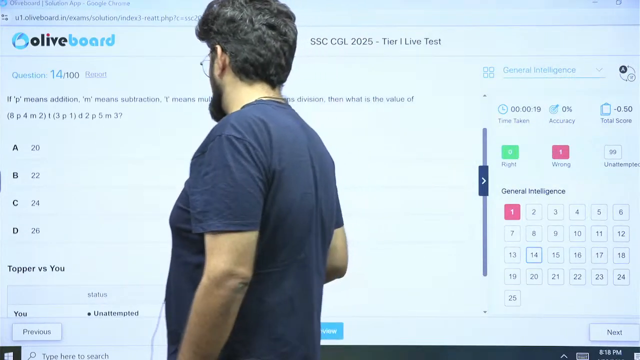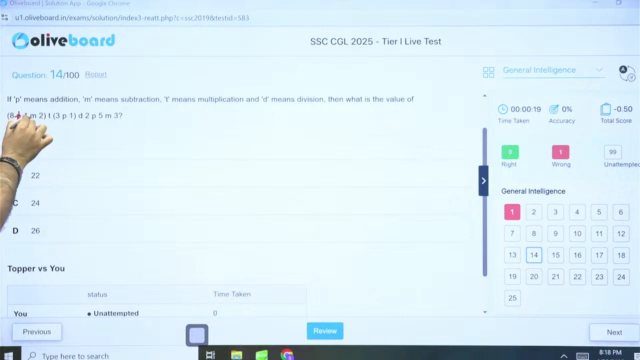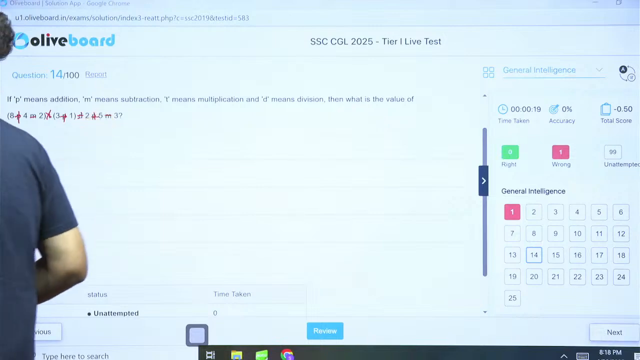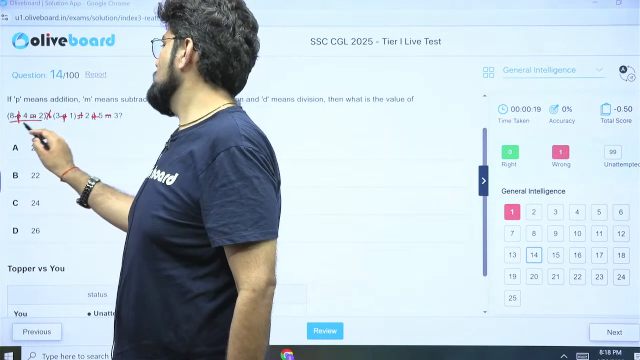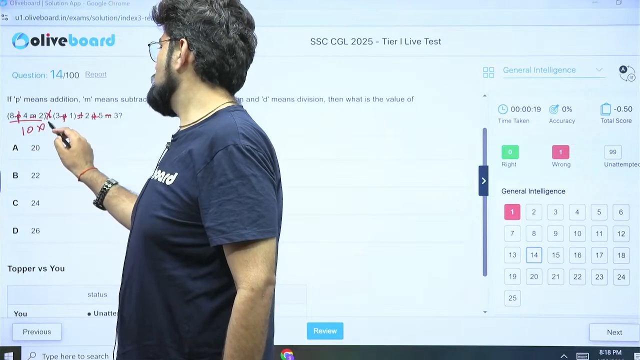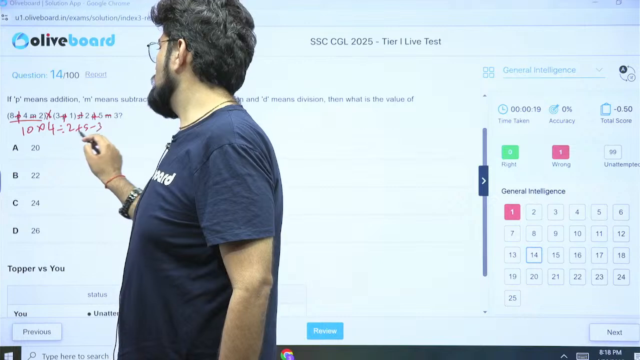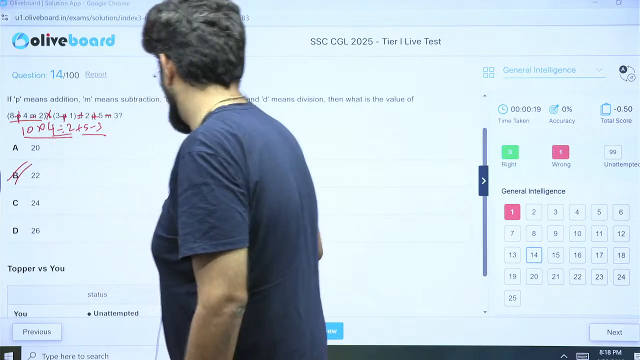Just substitute and check. 8, P means addition, M means subtraction, T means multiplication, P means addition, D means division, P means addition, M means subtraction. Now, if we check, we will have 8 plus 4, 12 minus 2 is 10, into 3 plus 1 is 4, divided by 2 plus 5 minus 3. 4 divided by 2 is 2, into 10 is 20, plus 2 is 22. Option B is the correct answer.